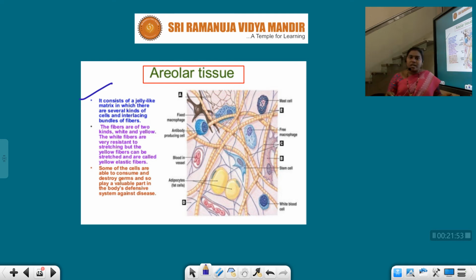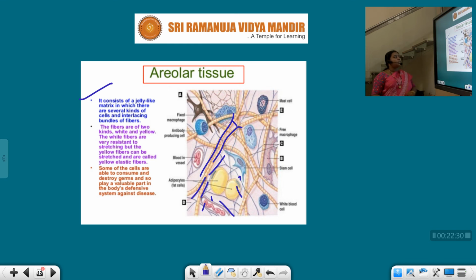Fibers are of two types: white fibers and yellow fibers. White fibers are very resistant to stretching, but yellow fibers can be stretched and are called yellow elastic fibers. They help the tissue in stretching.